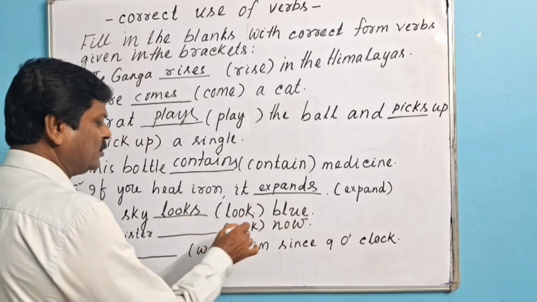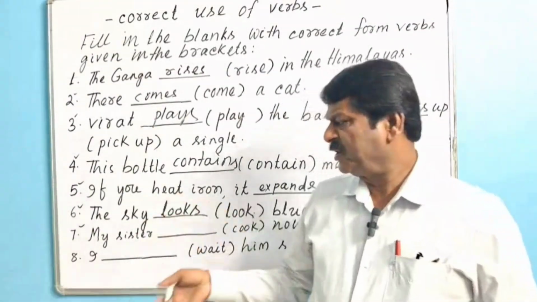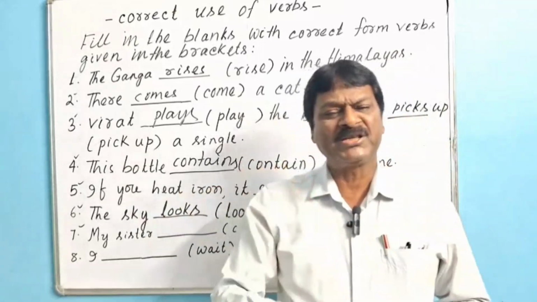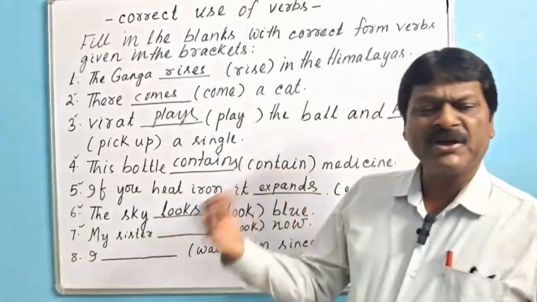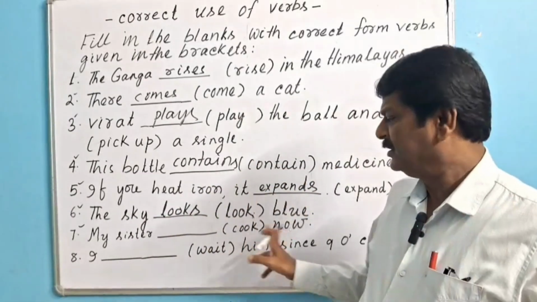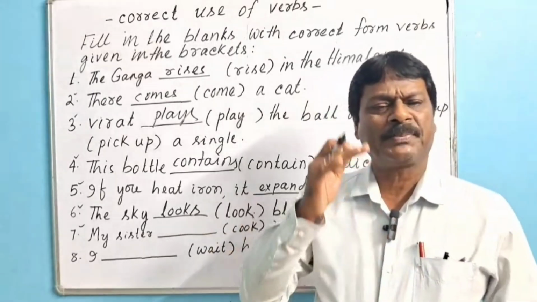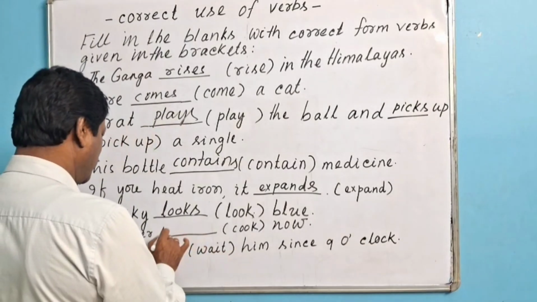Then we shall go for question number 7. My sister (cook) now. When the speaker is speaking, the work is continuing. In that case, we use the present continuous tense or present progressive form of verb. And another indication is there: now. Now indicates that this sentence belongs to the present continuous tense or present progressive tense. That's why the correct answer will be: my sister is cooking.